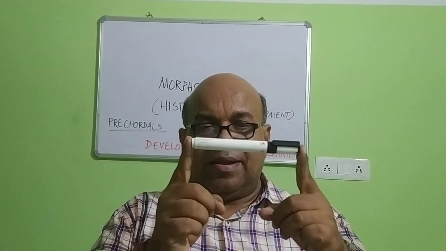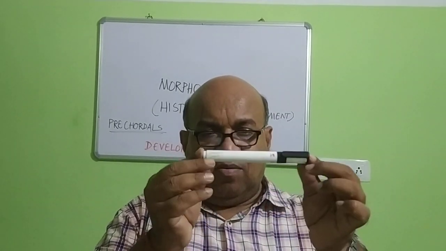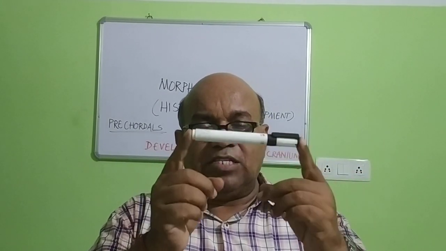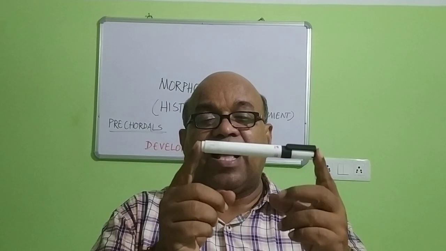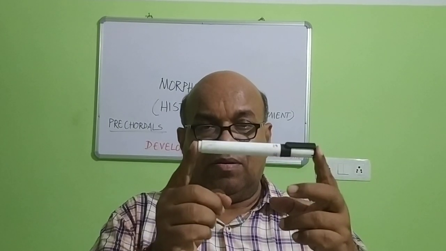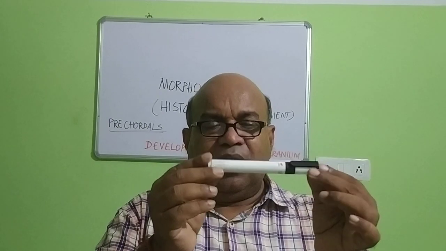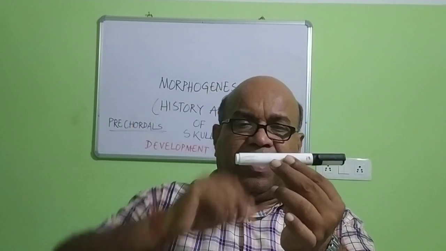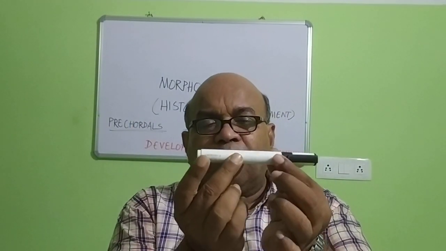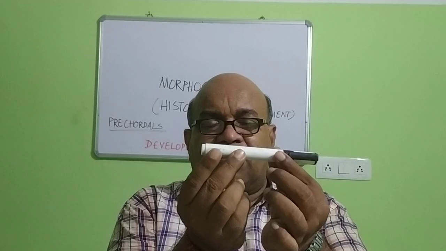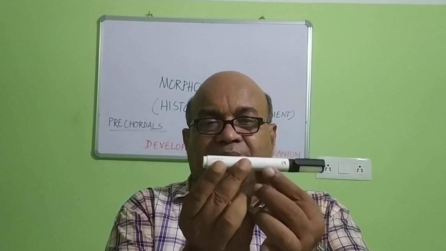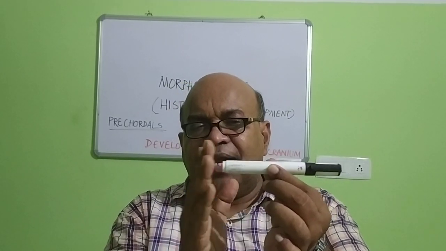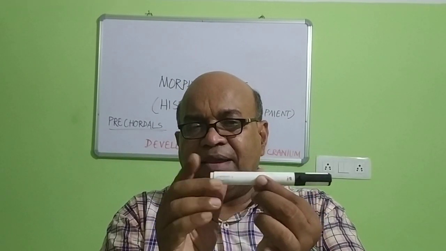Suppose here you have a sketch pen or marker pen. This marker pen would be considered as the one brain. Okay? Suppose this is the foremost part of the brain. The foremost part of the brain is called the forebrain. This is the middle portion of the brain, that is called the midbrain. Towards the distal end, you find the hindermost part of the brain, so it is called the hindbrain.